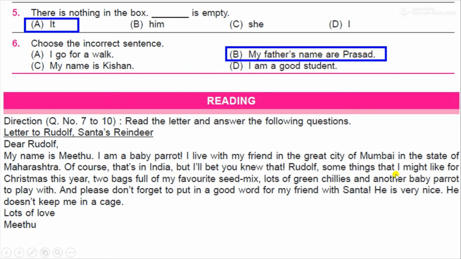Rudolph, some things that I might like for Christmas this year: 2 bags full of my favorite seed mix, lots of green chilies, and another baby parrot to play with. And please don't forget to put in a good word for my friend with Santa. He is very nice. He doesn't keep me in a cage. Lots of love, Mithu. Now based on this letter, you need to answer the given questions.